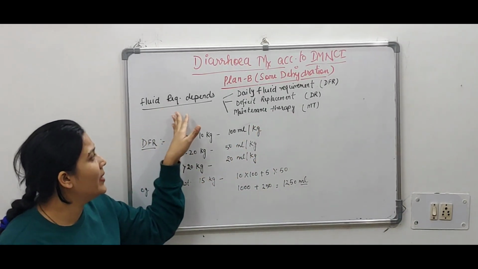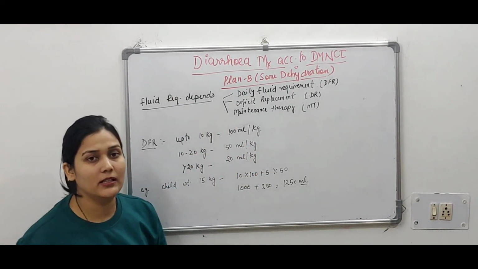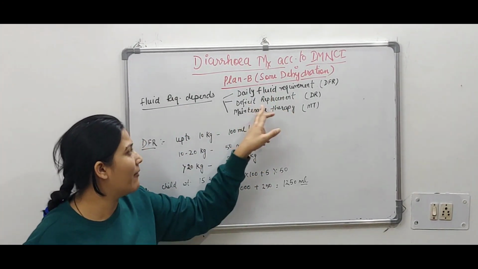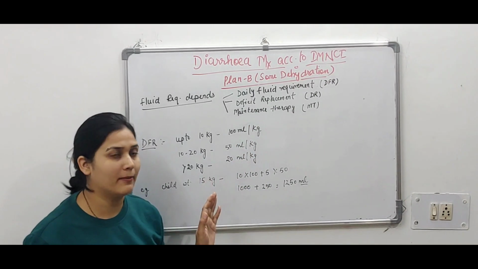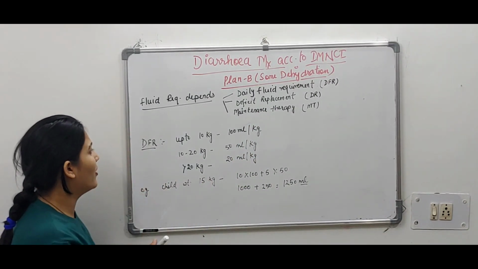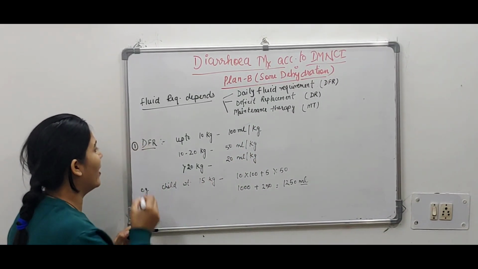So the fluid requirement depends upon 3 things: daily fluid requirement, deficit replacement and maintenance therapy. Now we will discuss one by one. First is daily fluid requirement.